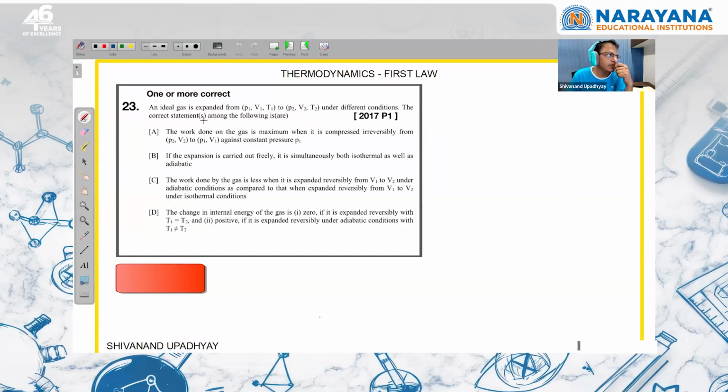The correct statement among the following is/are: the work done on the gas is maximum when it is compressed irreversibly from P2 V2 to P1 V1, right, against a constant pressure P1. अगेंस्ट अ कांस्टेंट प्रेशर P1 का क्या मतलब है? अगर हम एक्सपेंशन करें, द वर्क डन ऑन द गैस इज मैक्सिमम व्हेन इट इज कंप्रेस्ड इरिवर्सिबली फ्रॉम P2 V2.